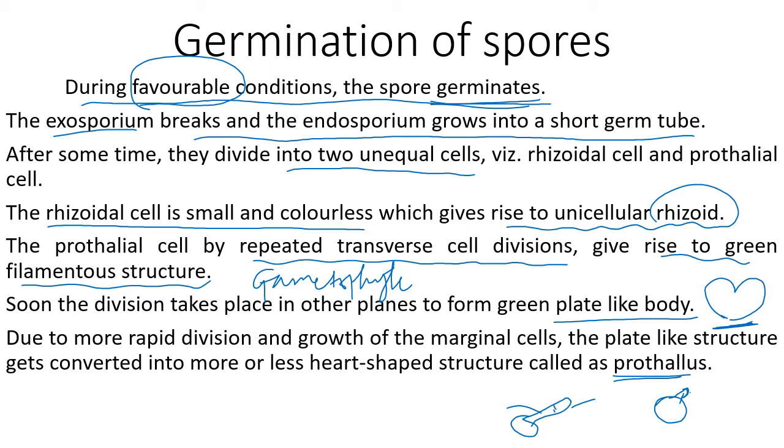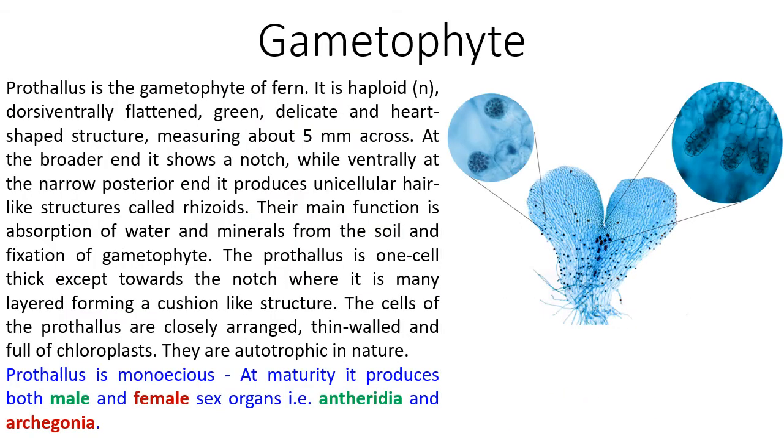Let us see. Here you can see the gametophyte. This is the shape, which is a heart-shaped structure. Rhizoids are there. These small structures, I'll change the color, these structures are there. These are actually antheridia, and these large structures are archegonia. So the prothallus is the gametophyte form, as I told you.